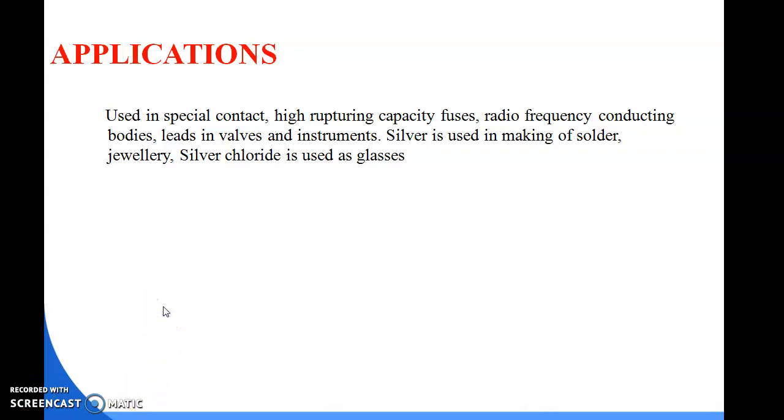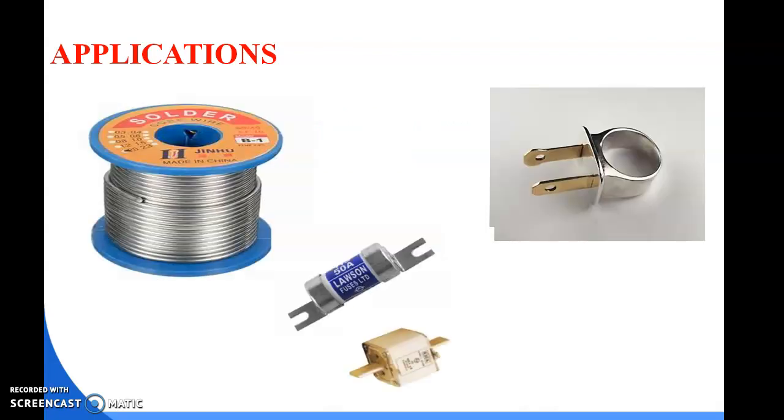Yeah, we discussed the application of silver. Silver chloride is used in glasses, and silver is used for making solder, and it is also used in some valves and instruments. Yeah, these are the applications. Solder wire, these are the applications of your silver.